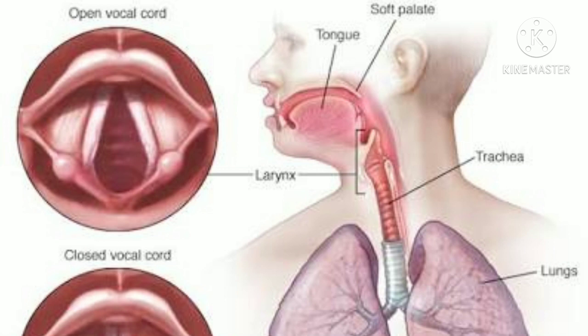Here you can see the picture of the vocal cord. When we are speaking, the vibrating object, the vocal cord, starts to vibrate, and only then can we produce sound waves.